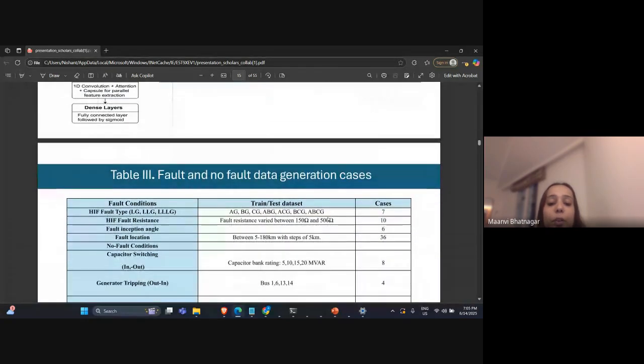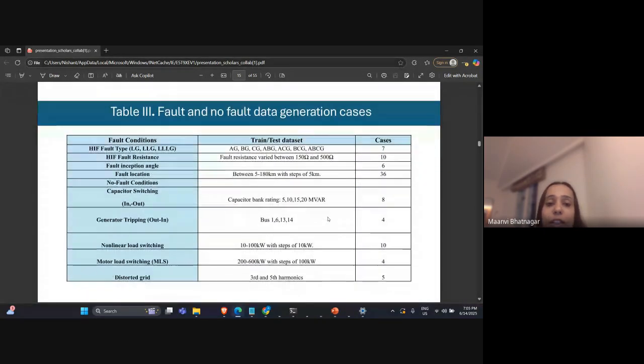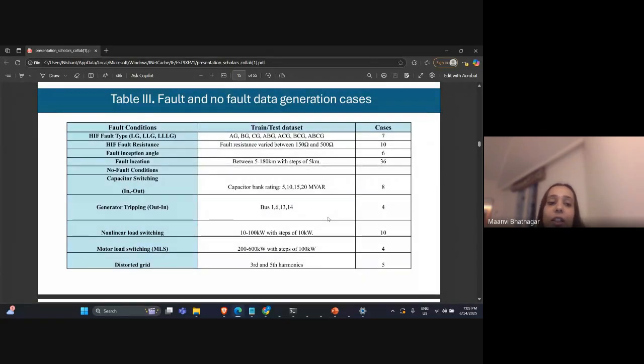And then moving on to the fault and non-fault data set generation, we have used multiple faulty conditions. Like I said, for high impedance fault detection, various LG, double LG, and triple LG faults have been determined, and 7 cases for that have been generated. The high impedance fault resistance, like concrete surface, which was discussed previously in the table, has been varied to generate several cases by varying resistances.